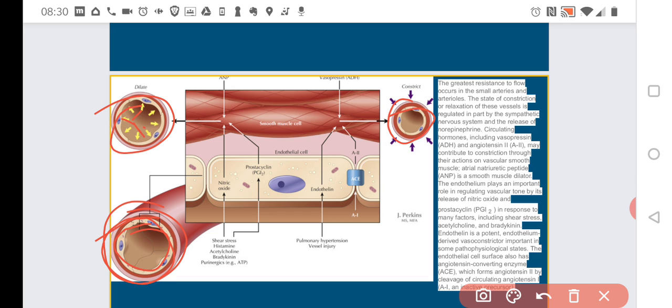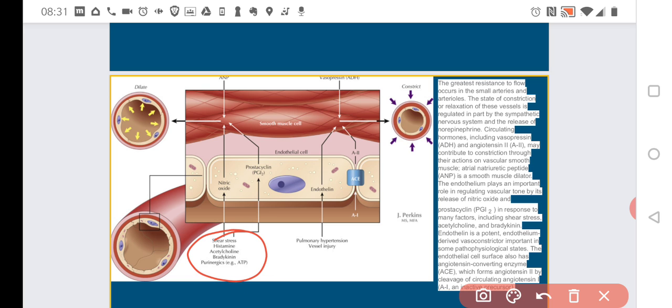So how do the endothelial cells regulate relaxing? They regulate relaxing by production of nitric oxide and prostacyclin. Those substances will lead to dilatation. What else? Why would the endothelial cells produce prostacyclin and nitric oxide? There are a couple of things that will lead to it. I will make it clear.